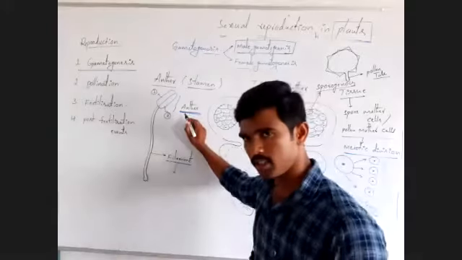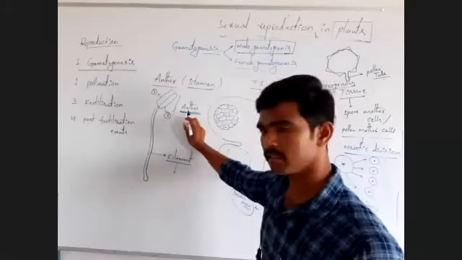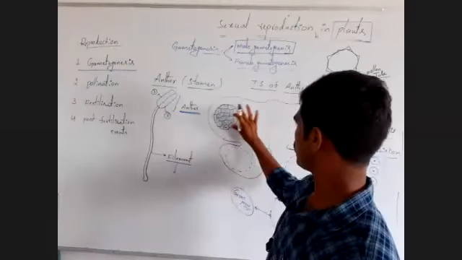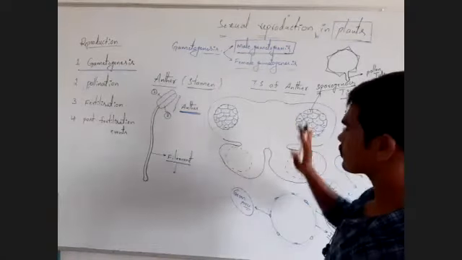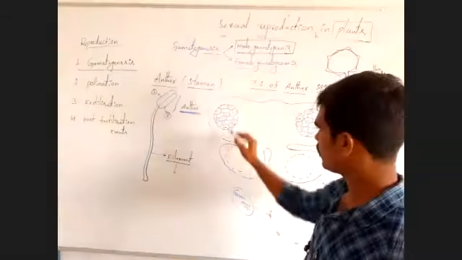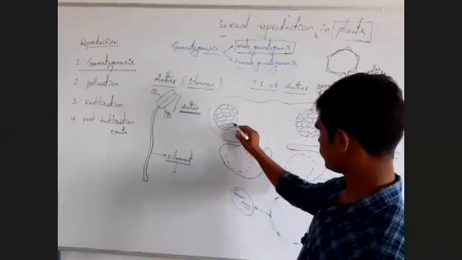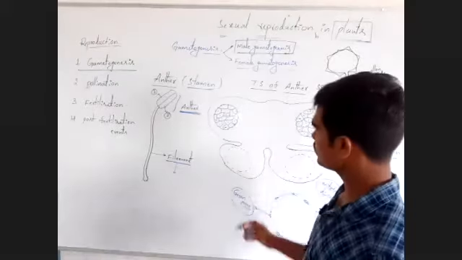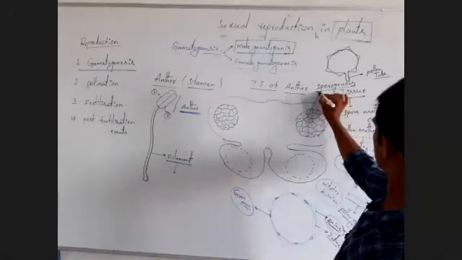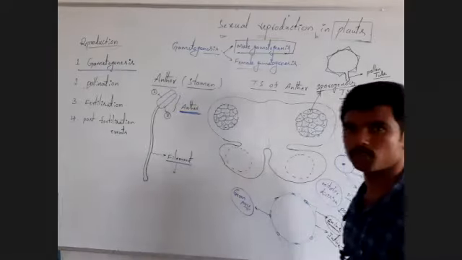When we observe the internal structure of the anther, a structure like this appears. Observe at each corner, specialized tissue is present. This is called porogenous tissue.